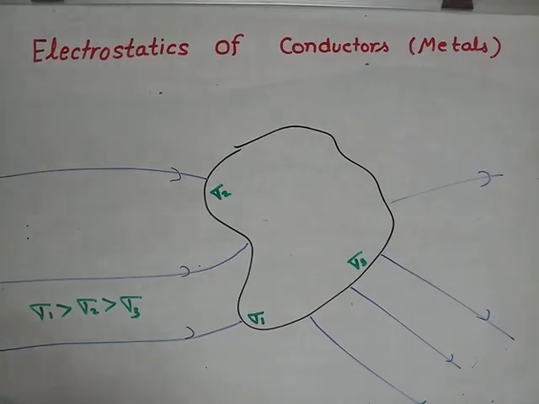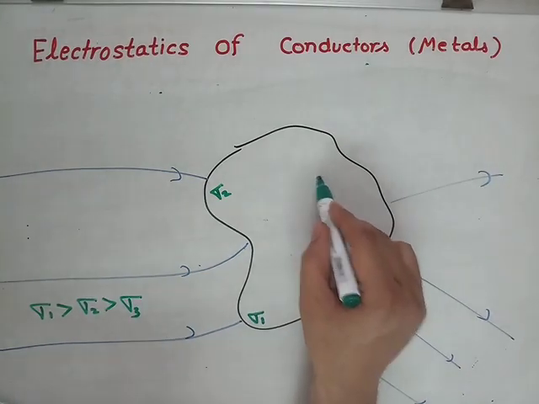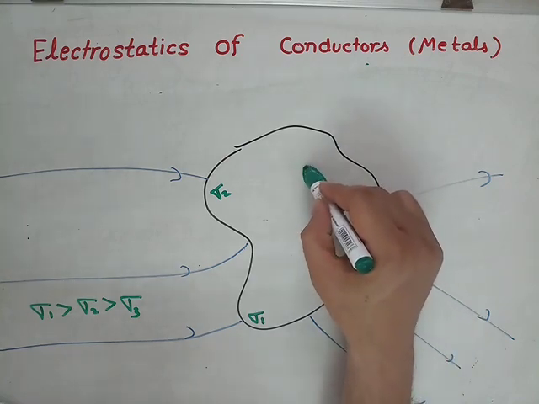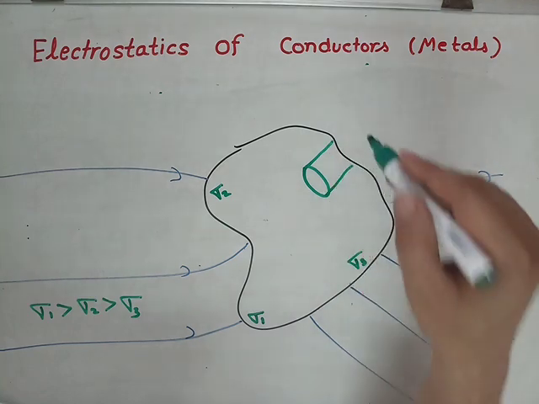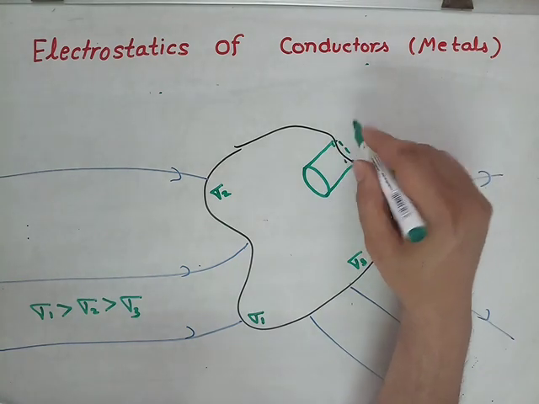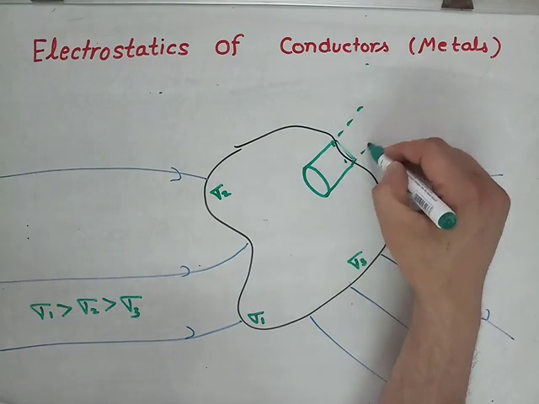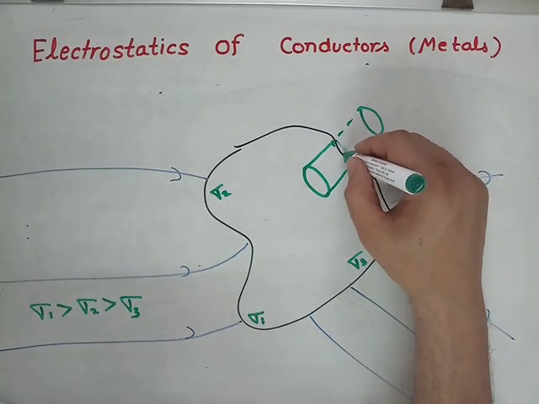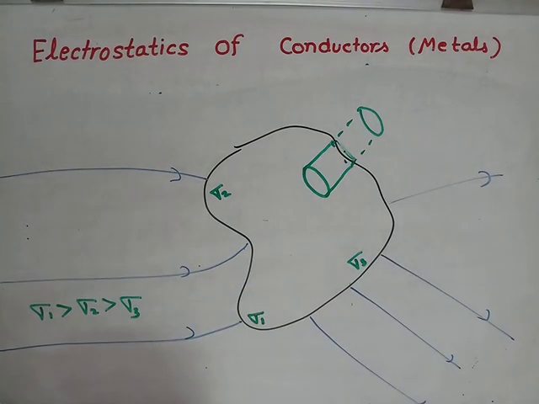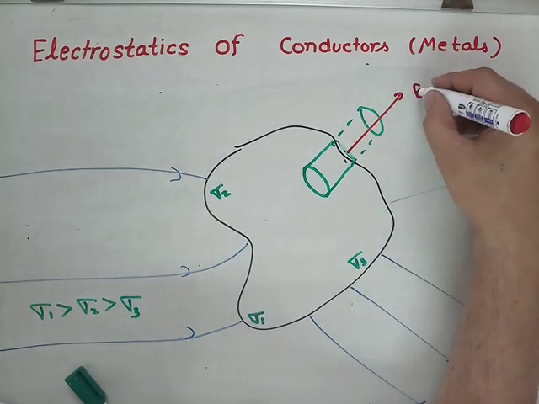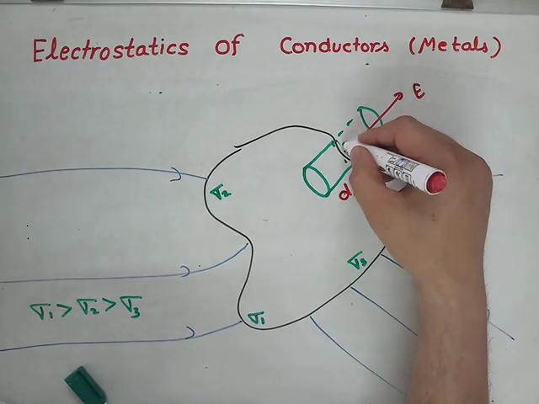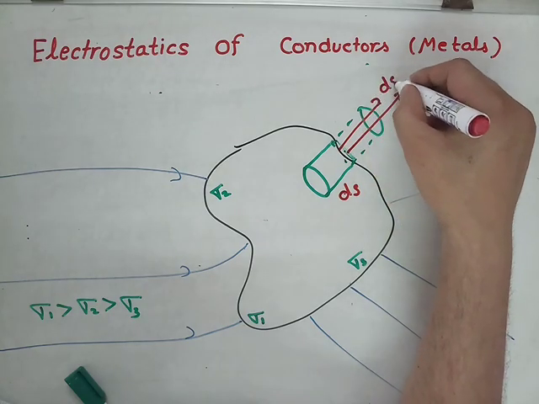Now what is the importance of this sigma? Suppose we consider a small surface here. Electric field is in outward direction from this end, E, and this is a small surface ds. ds is also normal to this surface.